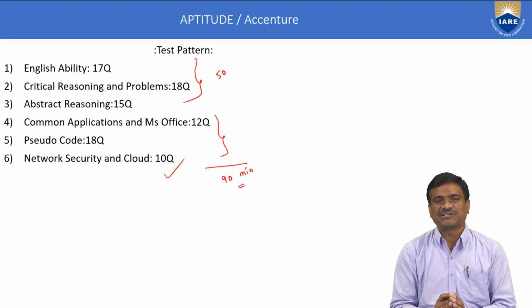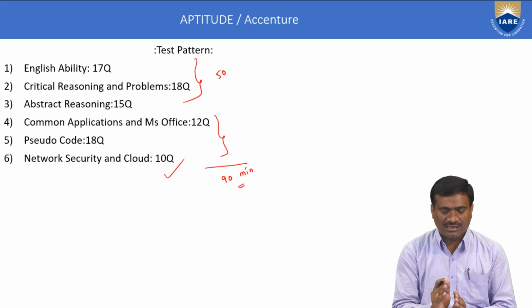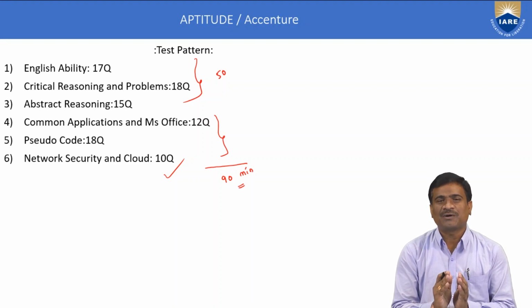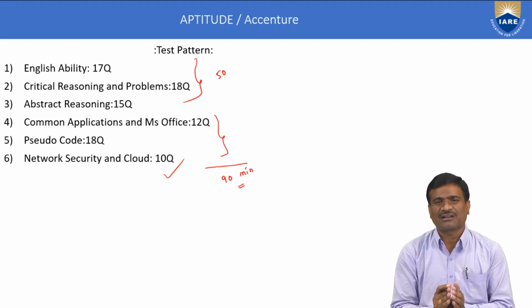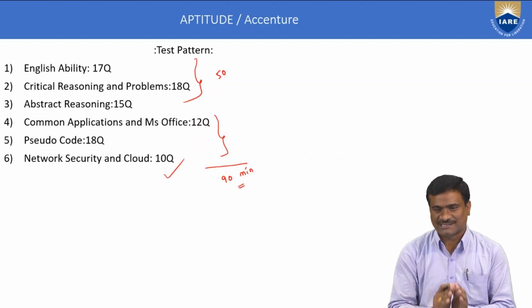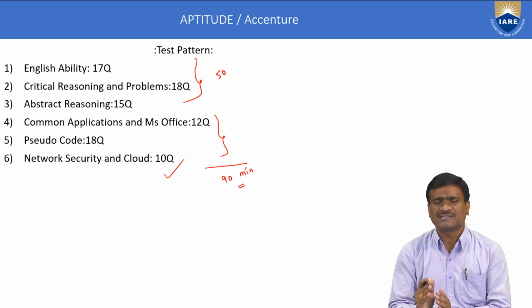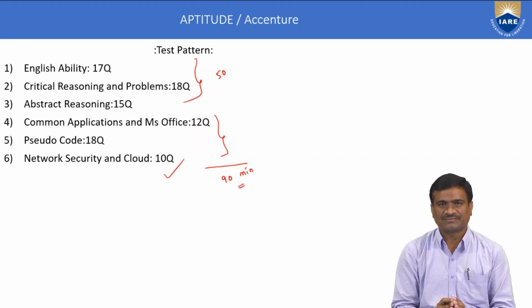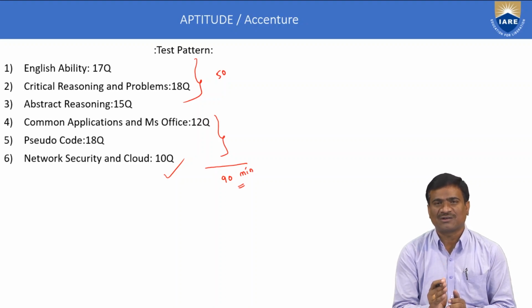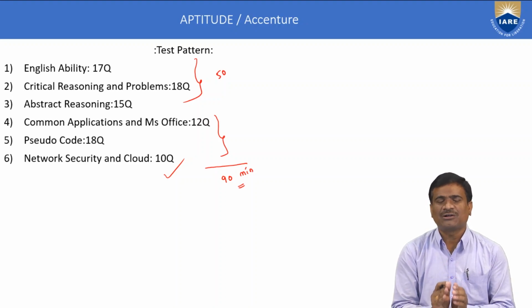About the second section, that is critical reasoning and problem solving method. Number of questions 18, time duration 18 minutes. Target 60%. Topics in critical reasoning and problem solving: general topics in reasoning.